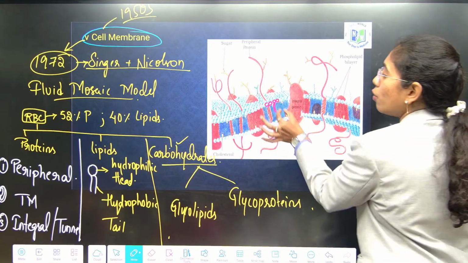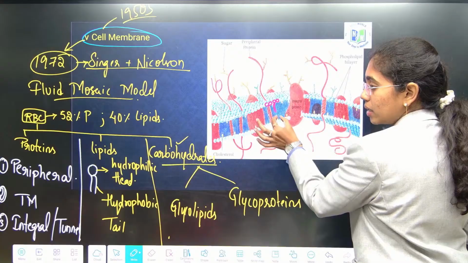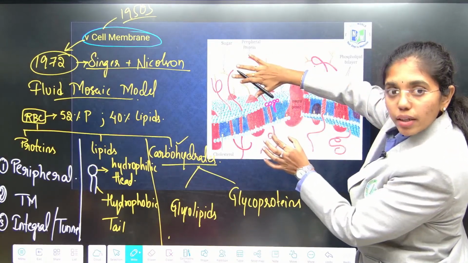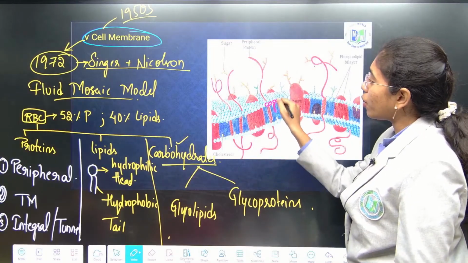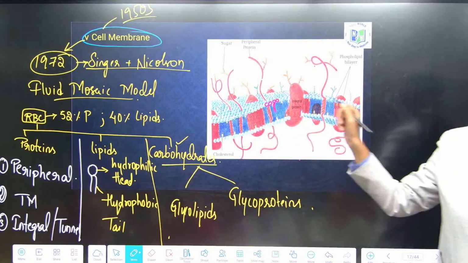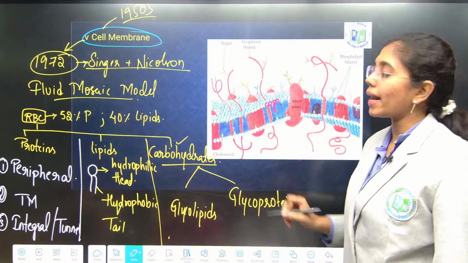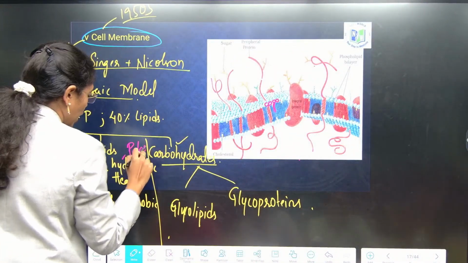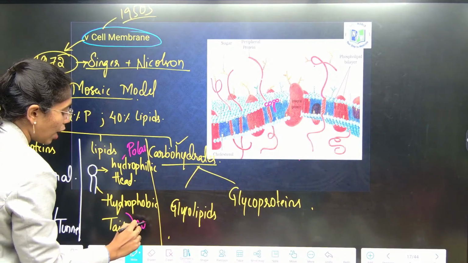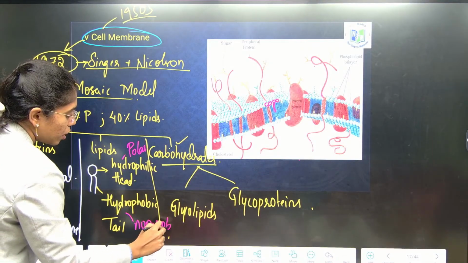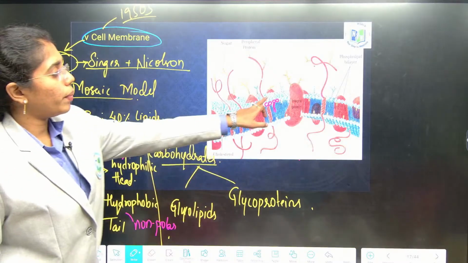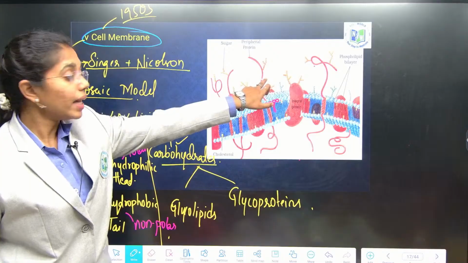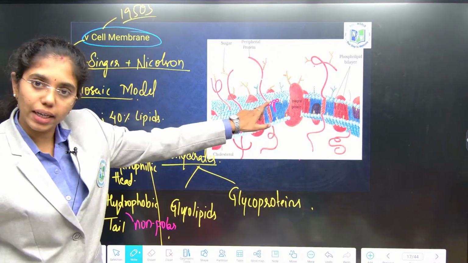So these hydrophobic tails are prevented from the aqueous environment outside by hydrophilic heads. Hydrophilic heads are considered polar heads. Hydrophilic head is polar. Hydrophobic tail is the non-polar end. So the non-polar hydrophobic tails are protected from the aqueous environment outside by hydrophilic polar heads.